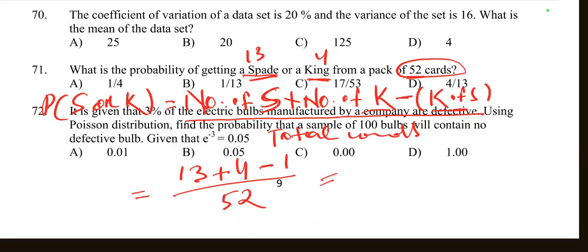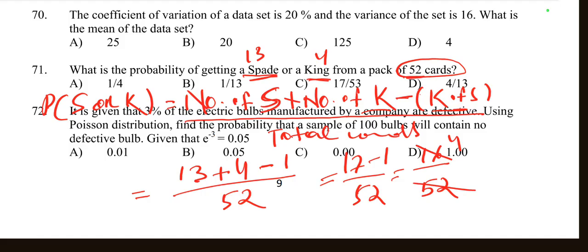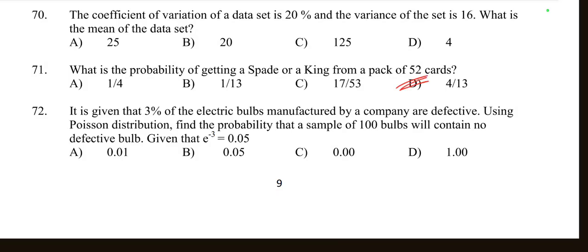So 13 plus 4 minus 1, that is 16, by 52. Dividing 16 and 52 by 4, we get 4 by 13. So 4 by 13 is the right option, given in option D. So here D is right.